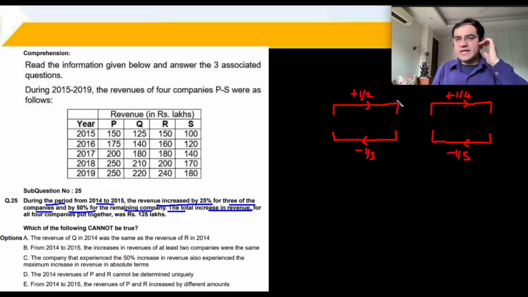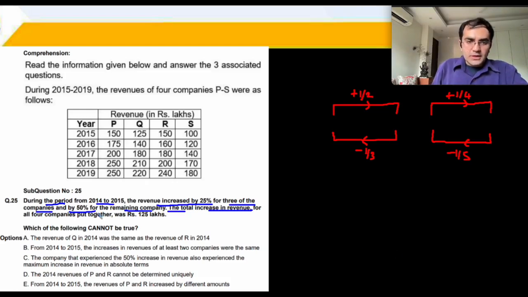This is a standard shortcut that many of us might be aware of, that if a value is increasing by a fraction of plus 1/4, it will have to decrease by a fraction of 1/5 to come back to the original value. एंड अगर कोई चीज़ बढ़ रही है बाय अ फ्रैक्शन ऑफ हाफ, इट विल हैव टू डिक्रीज बाय अ फ्रैक्शन ऑफ 1/3. ठीक है.